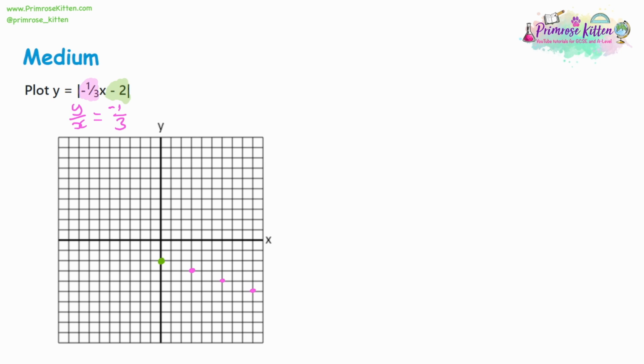And so we start to plot our line like this, and then don't forget to go in the opposite direction. So this is our original line. So let's try and plot it. Again, use a pencil and a ruler to get this nice and straight. And really important when using this method, label it. Make sure it's not misunderstood that you think that this is the answer, this is a modulus, because it's not.